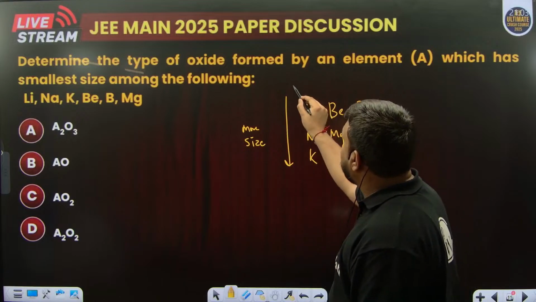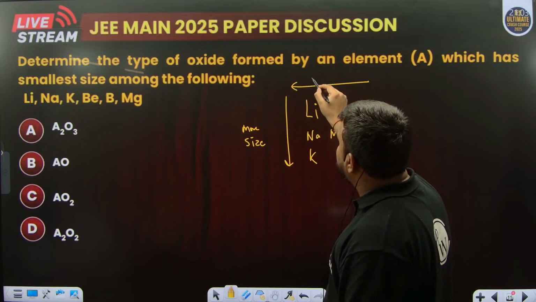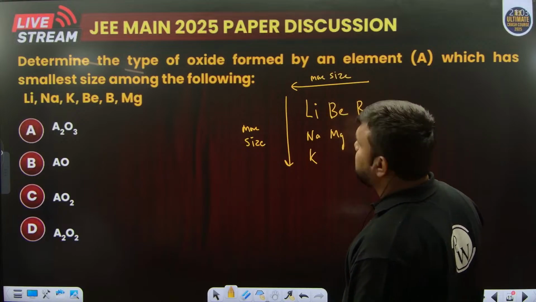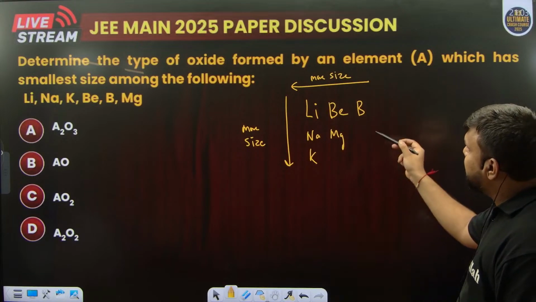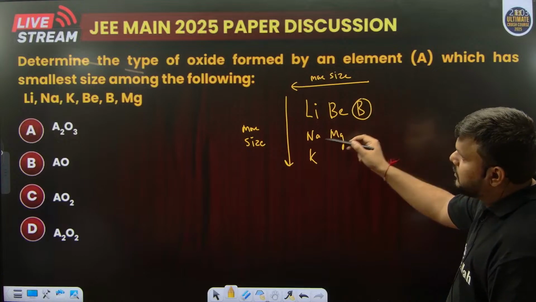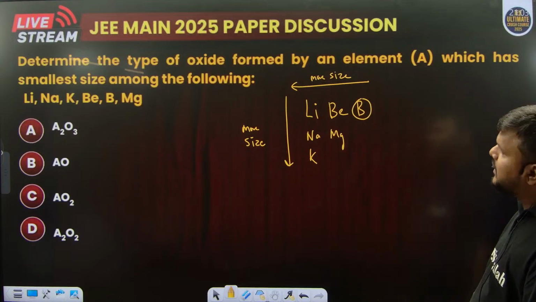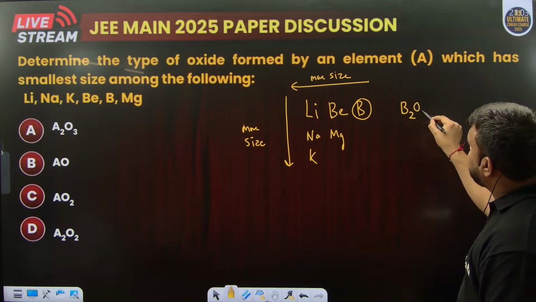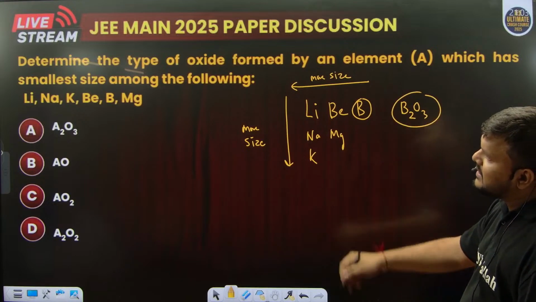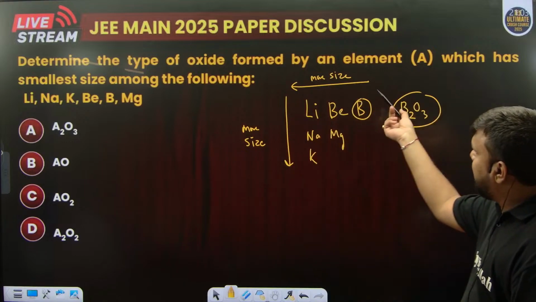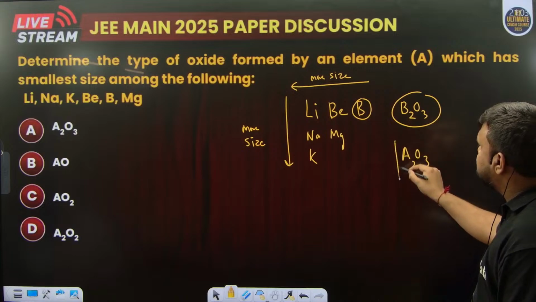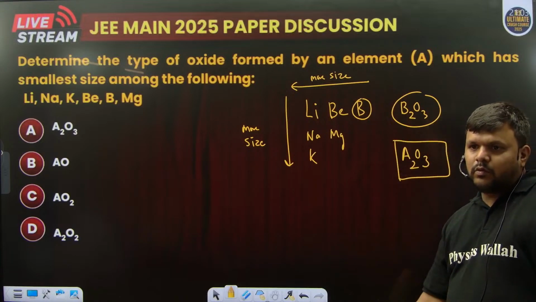So on this side the size will be more, towards the left side. The smallest among them is boron, and you know boron forms the oxide B2O3. They are asking in terms of A, where A is a variable. So definitely we will have A2O3 as our answer. Okay.